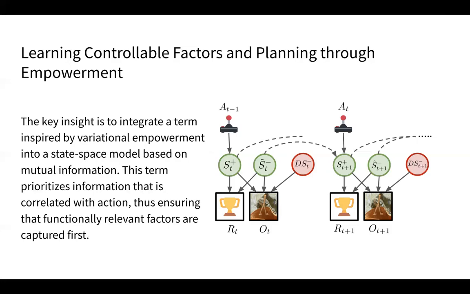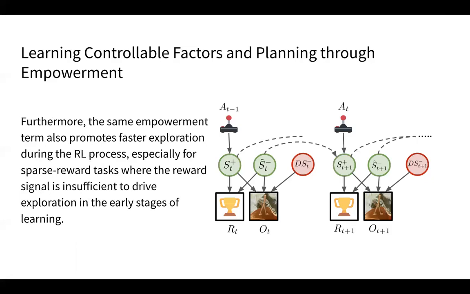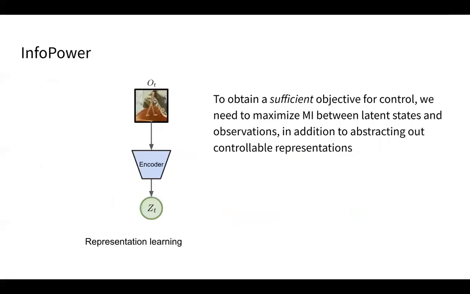Our key insight is to integrate a term inspired by variational empowerment into a state space model based on mutual information. This term, as we'll show, prioritizes information that is correlated with action, thus ensuring that the functionally relevant factors are captured first. Furthermore, we'll show that the same empowerment term also promotes better exploration during policy learning, especially when the reward signal is not strong enough to drive exploration in the early stages of learning. This brings us to our approach, InfoPower.